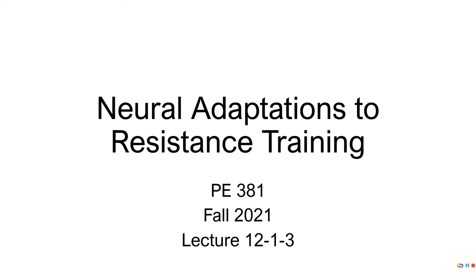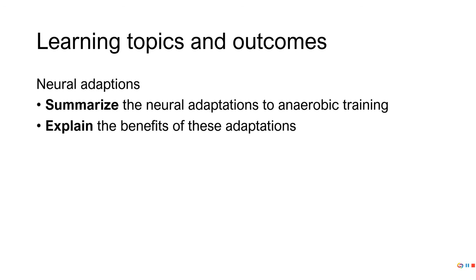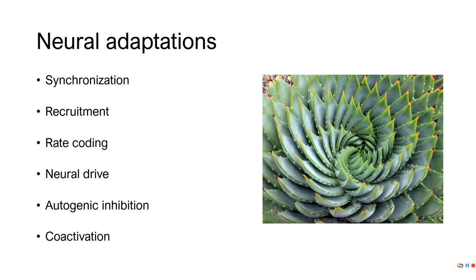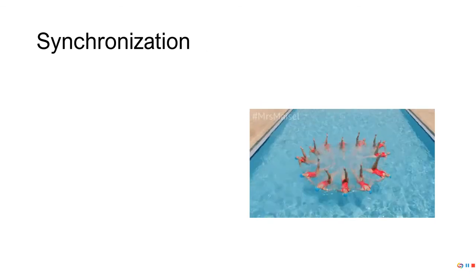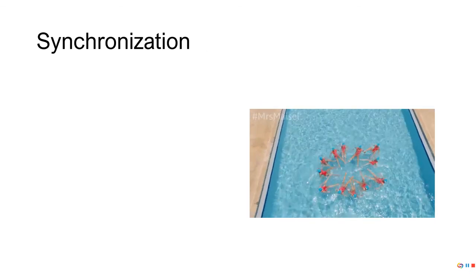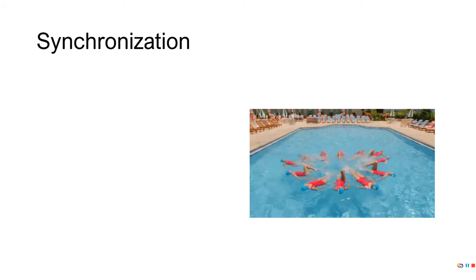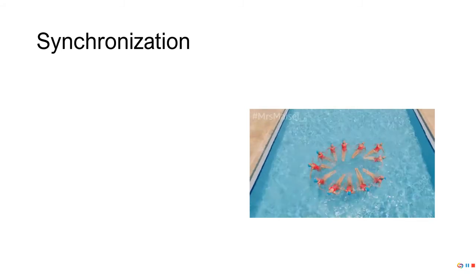So we want to summarize the neural adaptations and explain the benefit of these adaptations. With neural adaptations, we've got several things: synchronization, recruitment, rate coding, neural drive, autogenic inhibition, and co-activation. With synchronization, it's exactly what it sounds like.